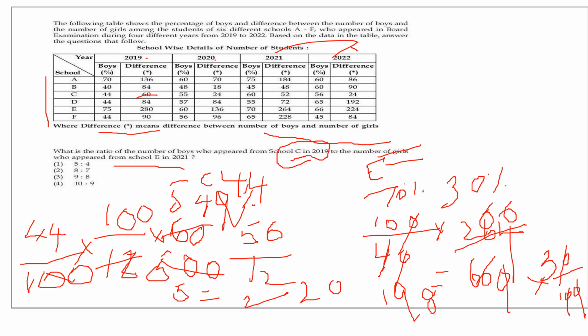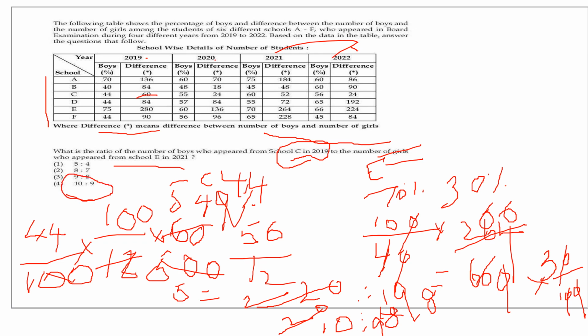Now find out the ratio. We got the boys who appeared in the year 2019 in school C is 220, and the girls is 198. Simplify it, and we get the ratio. It will go by 11. If you divide it by 11, you get 20, and this also by 11, you get 18. Again divided by 2, you get 10, and divided by 2, you get 9. 10 is to 9. So the correct answer is the fourth one.